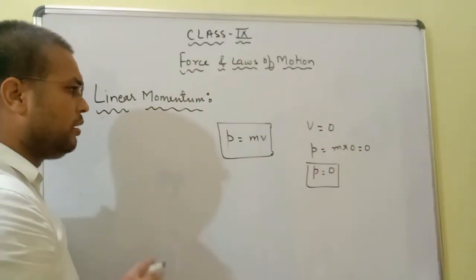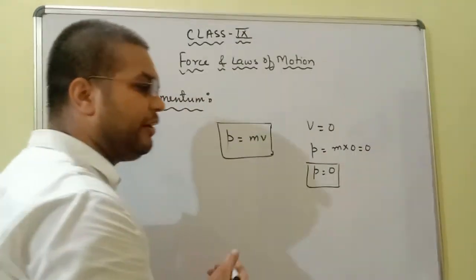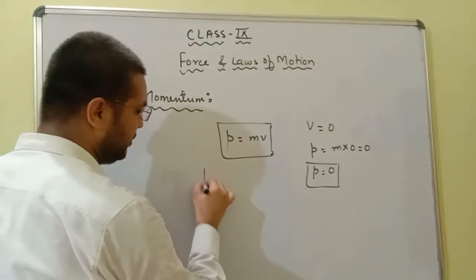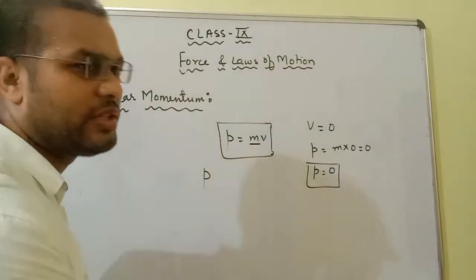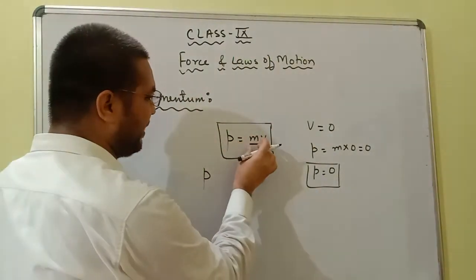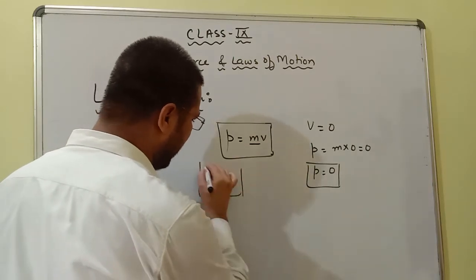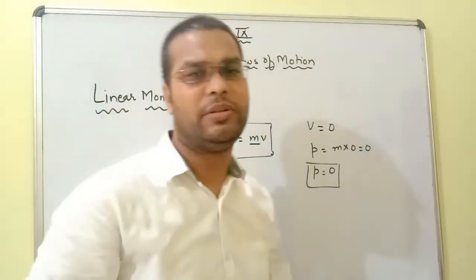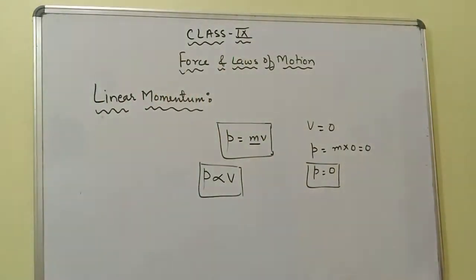Now, we know that the mass of an object never changes. Mass is always constant. So if we take mass as constant, then momentum will be directly proportional to velocity of an object.